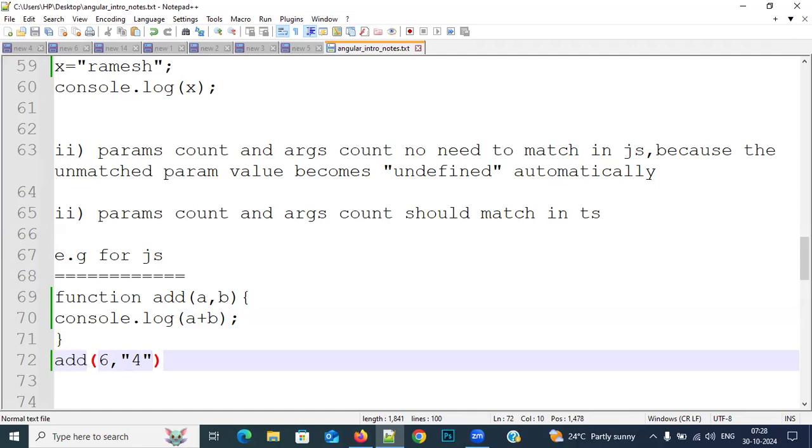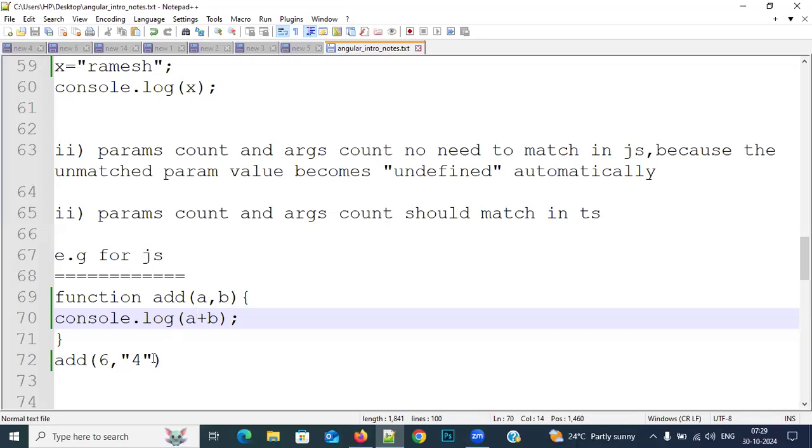It is not 64 as a number. Of course, 6 and 4 are kept side by side, so it will look like 64, but actually it is 6 and 4 only. It will place 4 just side by side to the 6. Why? Because the right side value is a string. So what is the point I told? If any one of the values or both values are strings, then plus will work like a concatenation operator, which just keeps everything side by side. So 6 and 4 are kept side by side and it looks like 64, but actually it is 6 and 4 only.